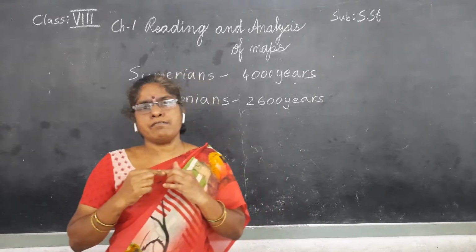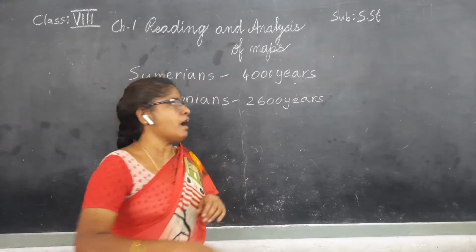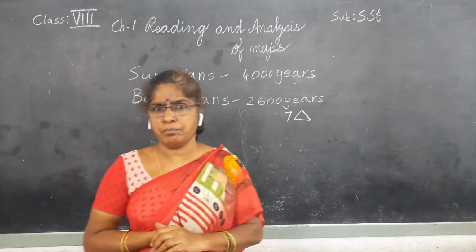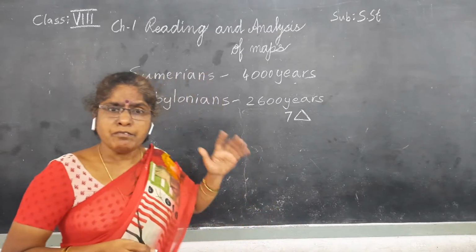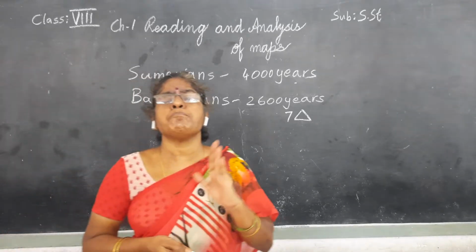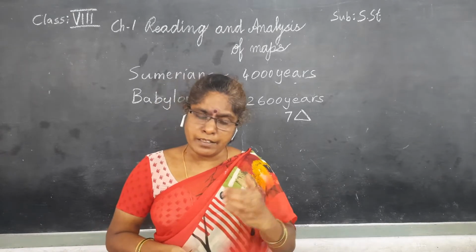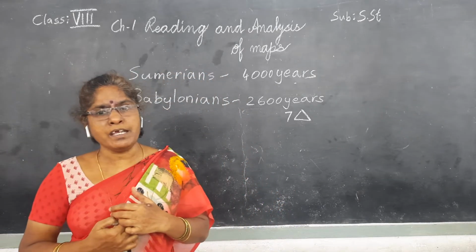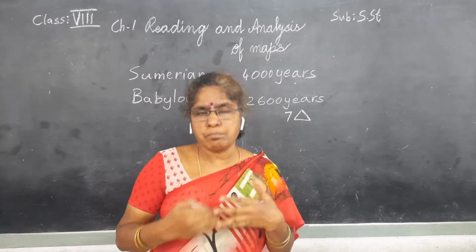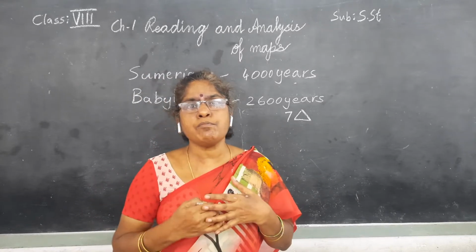In that bitter river, we are able to observe 7 triangular islands. 7 triangular islands they showed. We should understand that Babylonians are the first world map makers.